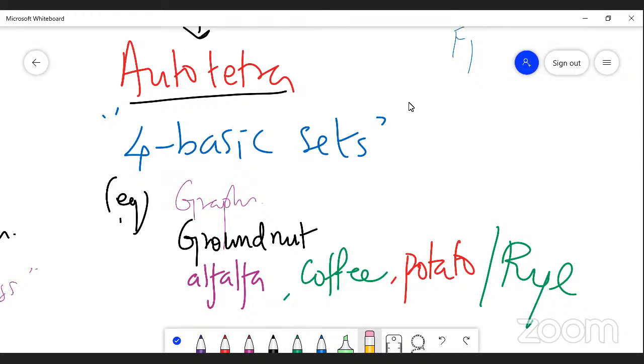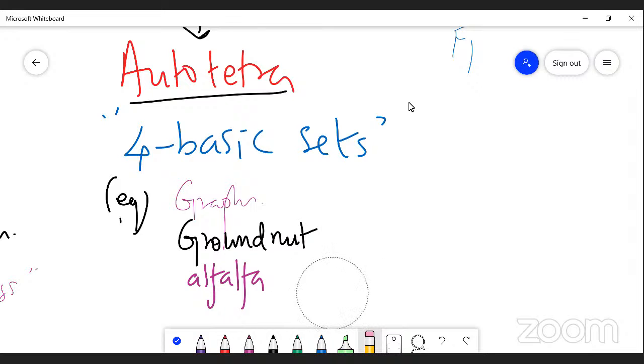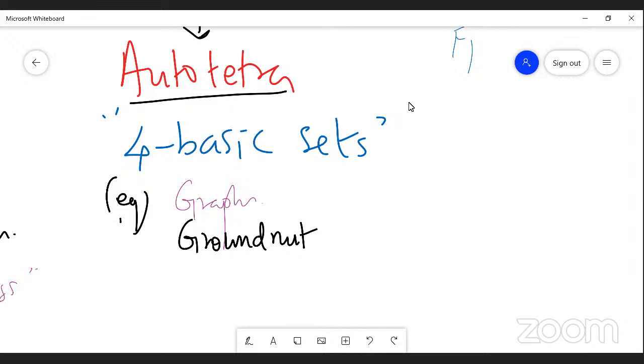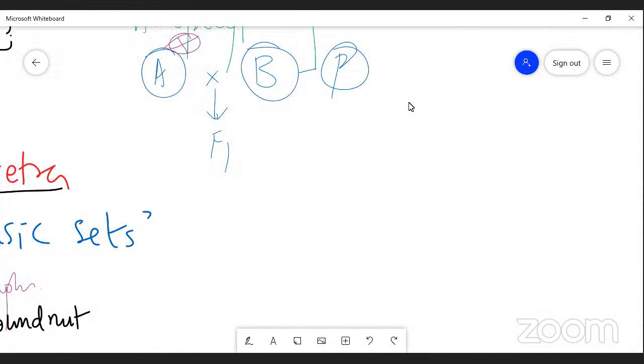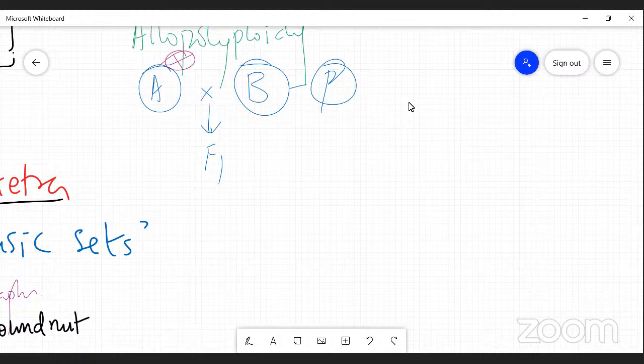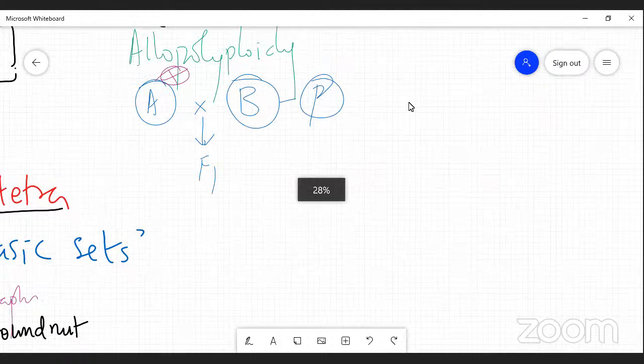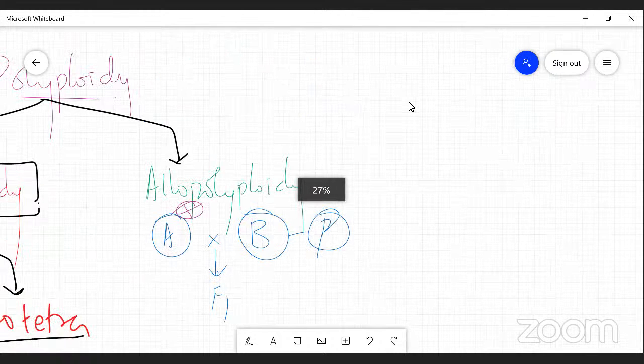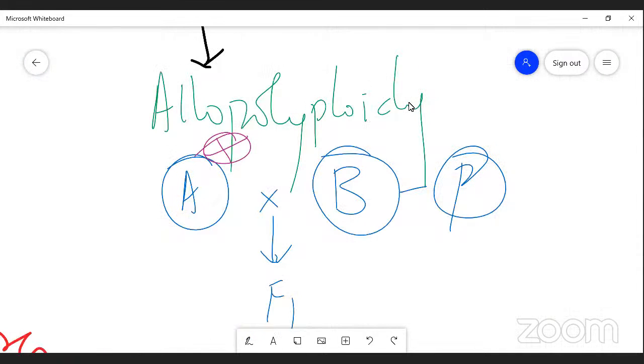Right, students. I'm going to talk next about allopolyploidy. Now, allopolyploidy, as I said, is where an organism possesses more than 3 basic sets of chromosomes which are obtained from 2 different organisms. That is called allopolyploidy. This allopolyploidy can be explained by different crossing or by different interspecific processes, right?